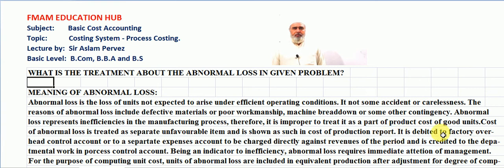It is debited to factory overhead control account or to a separate expense account to be charged directly against revenues of the period, and is credited to the departmental work in process control account, being an indicator of inefficiency. Abnormal loss requires immediate attention of management.